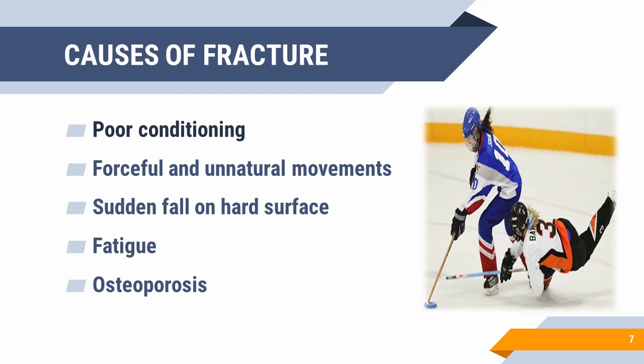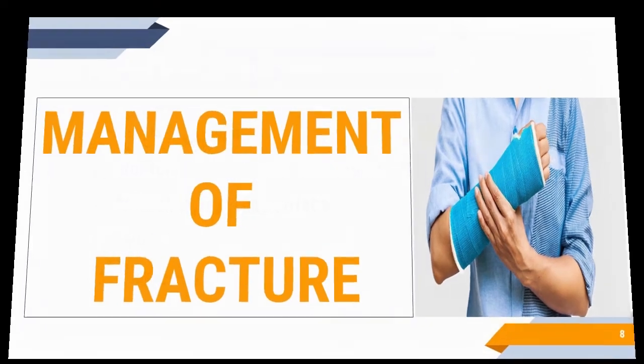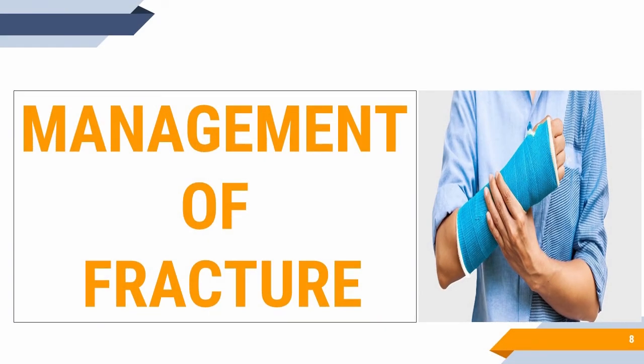Now the next one is osteoporosis. Children, it is a medical condition in which bone becomes brittle from loss of tissue, and it occurs because of hormonal changes, sometimes deficiency of calcium or vitamin D. Okay. And if a person's bones become weak, there are more chances to get a fracture. Okay. Now the next one is management of fracture.